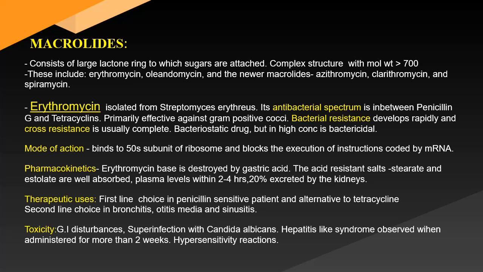The first line choice of this drug is in penicillin sensitive patients, in the treatment of diseases like gonorrhea and syphilis, and also as an alternative to tetracycline in Mycoplasma pneumoniae. The second line choice is in bronchitis, otitis media, or sinusitis.